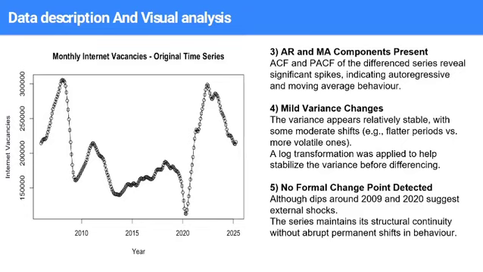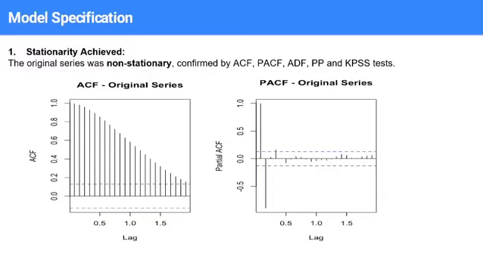Let's consider the next point, which is change point. Despite dips during the 2009 and 2020 crises, the series remained structurally consistent, as we don't have any change point. After commenting on the first 5 important points, let's check for stationarity. The original series was non-stationary, which is confirmed by the following tests.